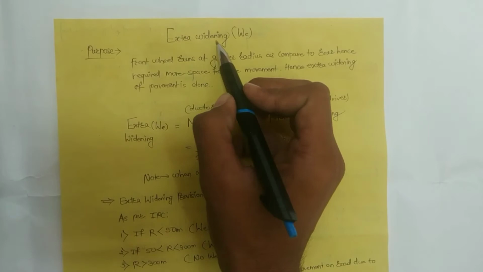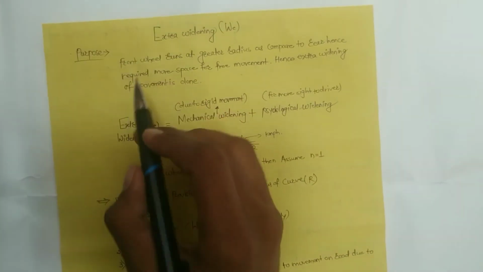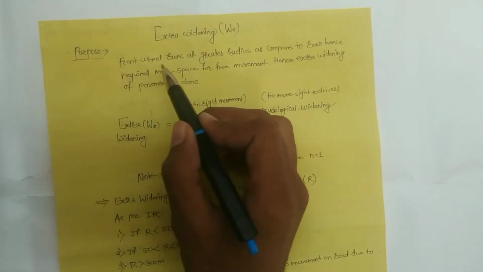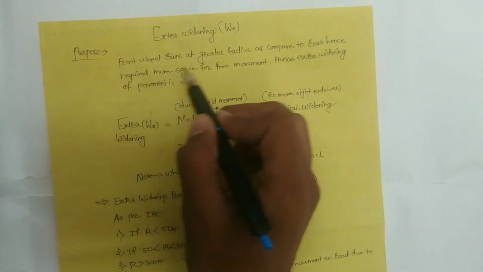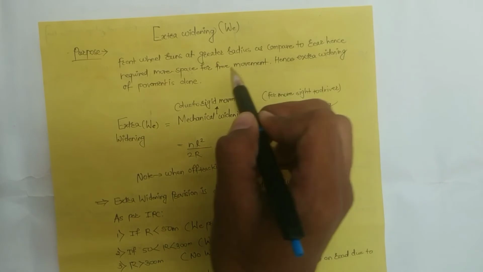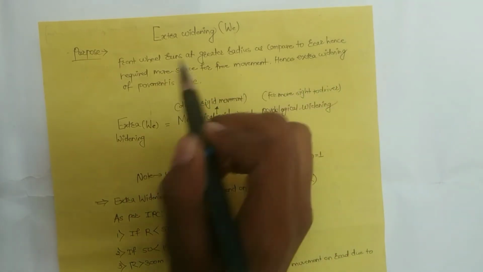It is denoted by We. The purpose of providing extra widening is that the front wheel runs at a greater radius as compared to the rear wheel, hence requires more space for free movement. Hence the extra widening of the pavement is done.